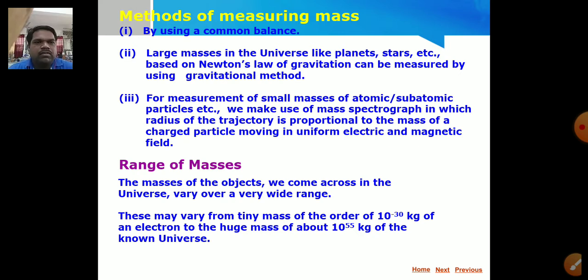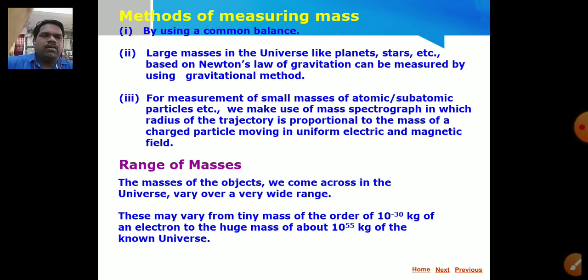So the second method is, according to Newton's law of gravitation, we are able to calculate the mass. And the third one, for measuring small masses of atomic and subatomic particles, we make use of a mass spectrograph, for measuring the mass of atoms, molecules, and many objects which have very small masses. Very small masses can be measured by using a mass spectrograph, in which the radius of trajectory is proportional to the mass of a charged particle moving in uniform electric and magnetic field.